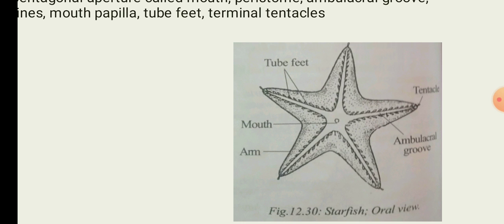And at the end of each ambulacral groove there is a small red spot, the eye, and above the eye there is a small terminal tentacle.